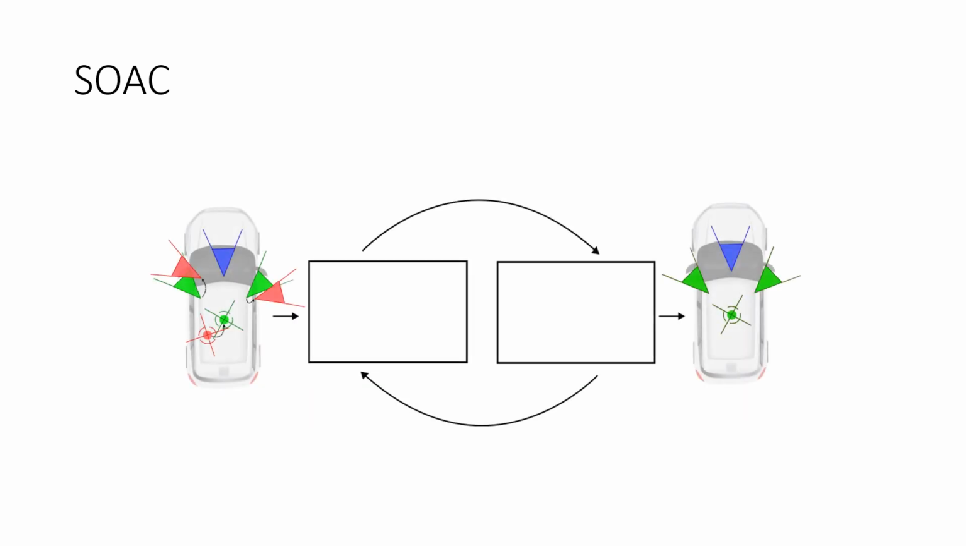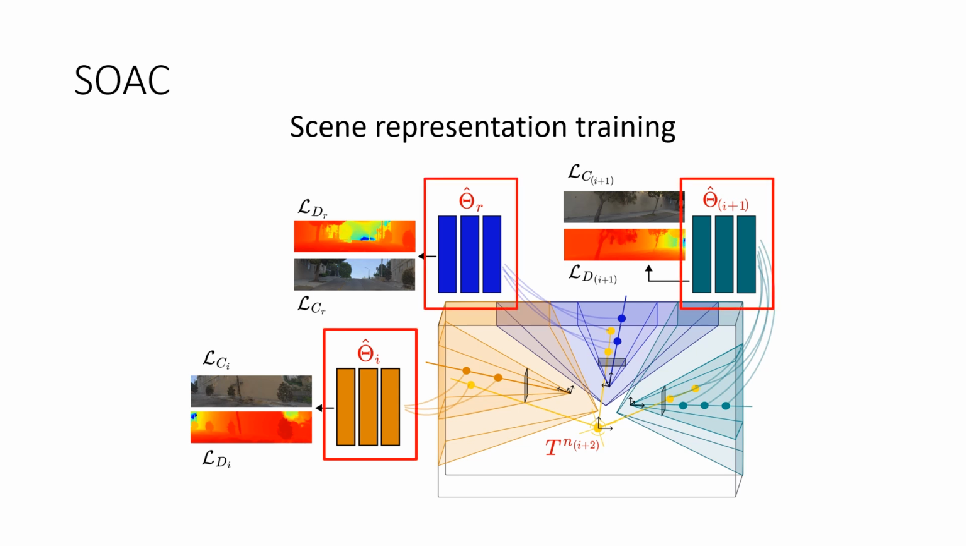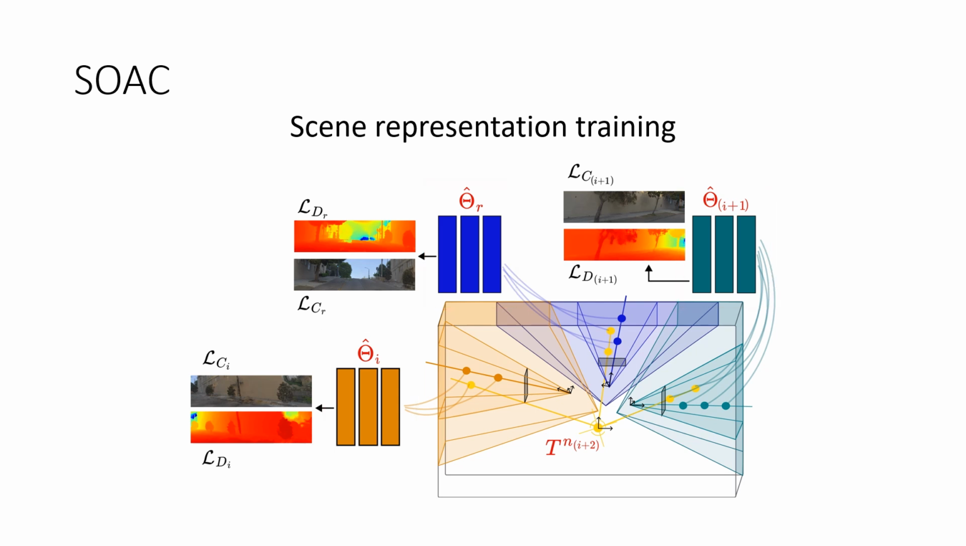With our new work, SOAC, the calibration process is done with two different operations for each step: scene representation training and calibration parameters optimization. To each camera, we associate an implicit scene representation. During the scene representation training, the images from the cameras will train their respective scene representation. The LiDAR scans instead will both train the scene representations and optimize its calibration parameters.